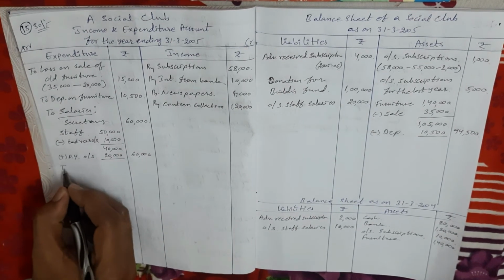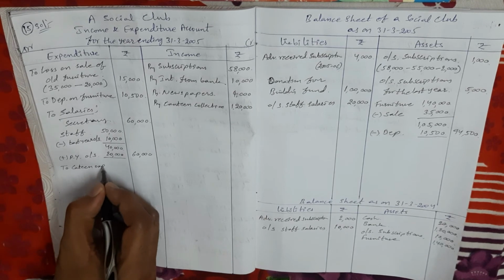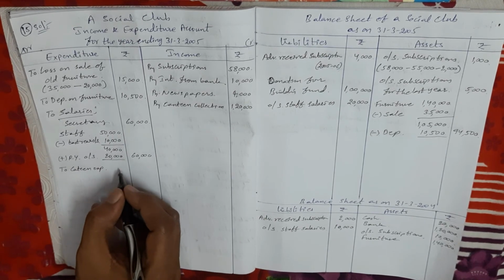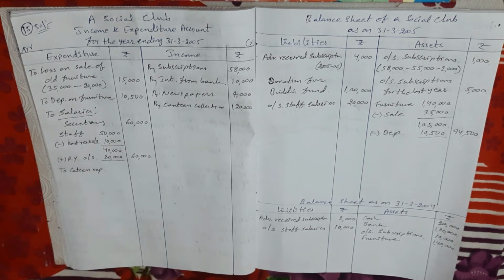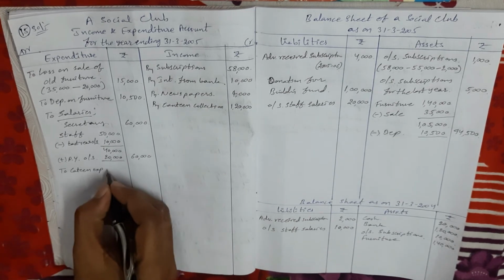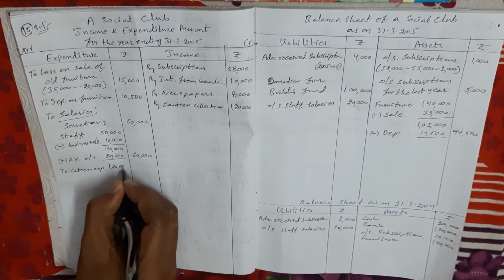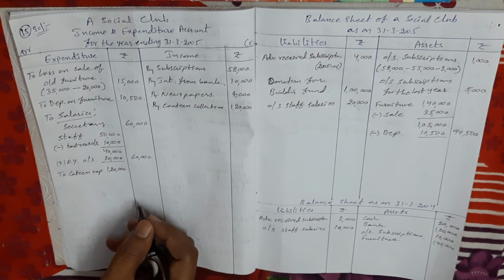Next, canteen expenses. Canteen expenses are revenue expenditure. So we take income and expenditure account debit side. One adjustment is there. The amount is given as 1,20,000. Adjustment: canteen expenses prepaid in last year 10,000 and present year prepaid 15,000.